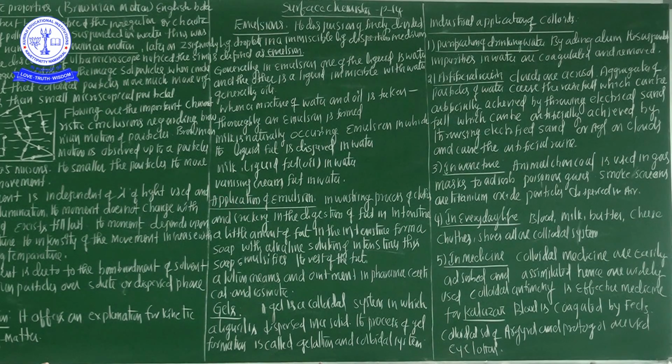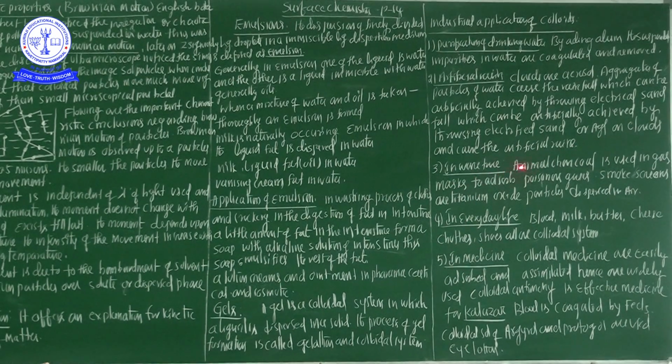And one more example: milk is a naturally occurring emulsion in which the liquid fat is dispersed in the water.